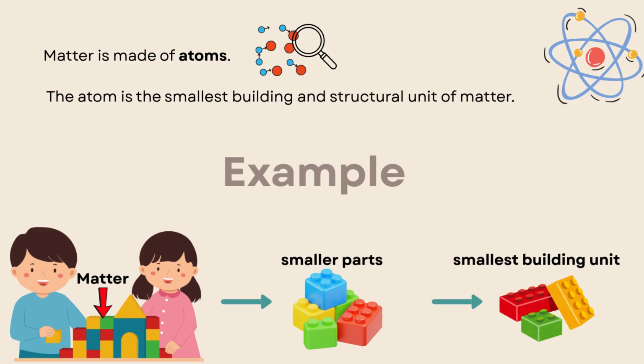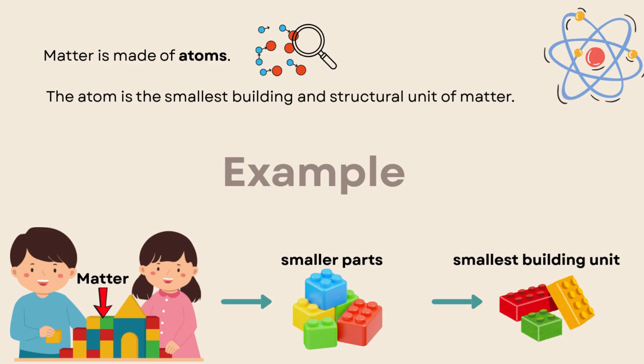To understand this sentence, we have an example like that. Consider this building, which is made up of blocks, yes, building blocks, even if it is a castle or home. So this is matter. When we break it into smaller parts, as we see here, we can break it more to get the smallest building unit, which is 1 block.